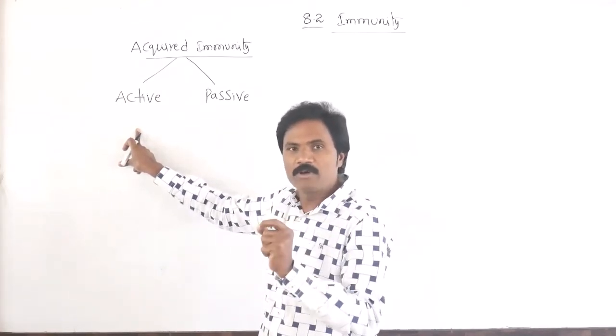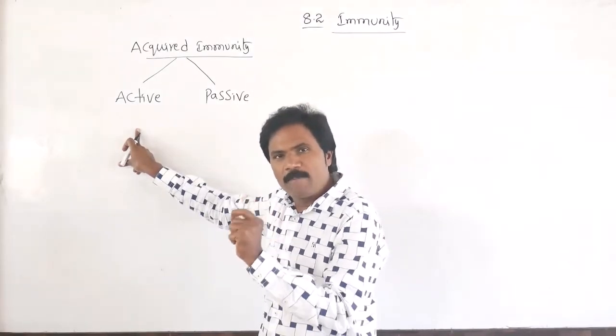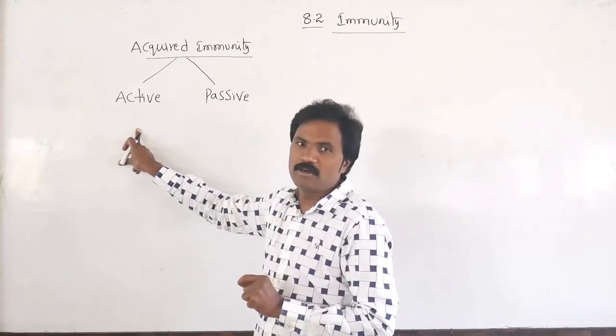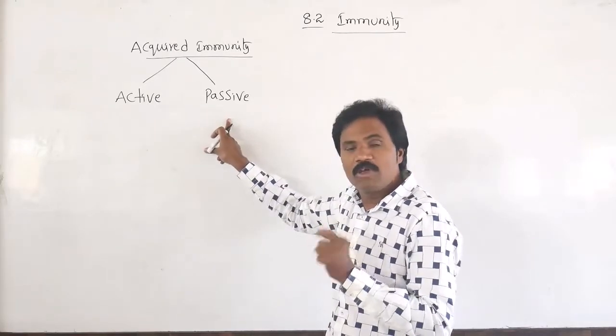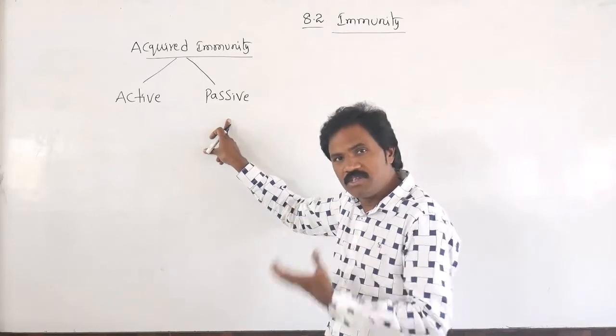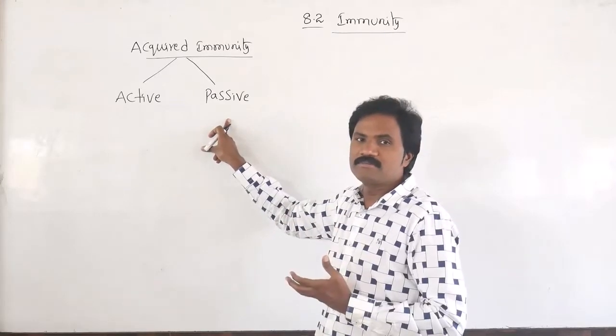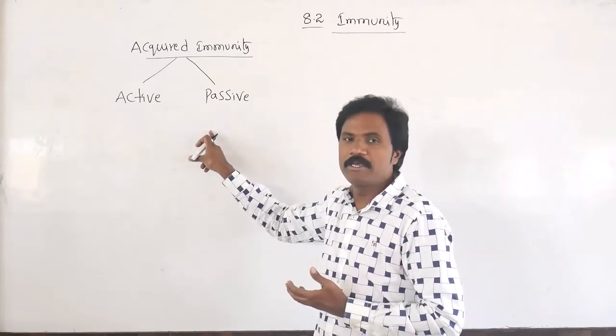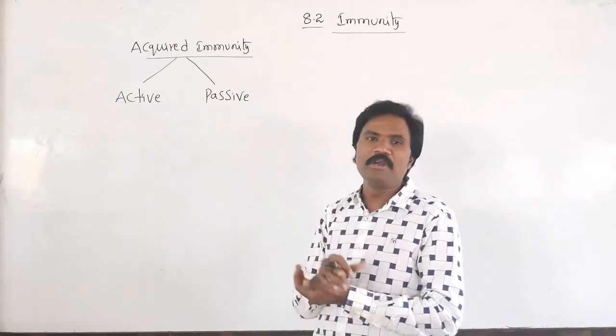It is a complete and effective process. Passive immunity is a very quick process, because the preformed antibodies themselves are injected into the body. That is passive immunity.